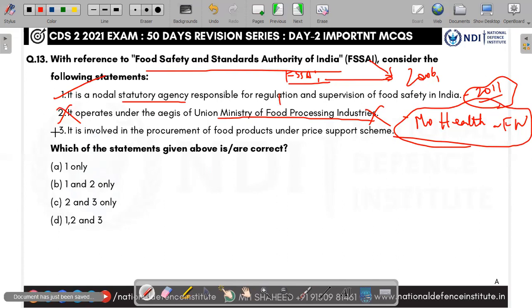The third one: it is involved in the procurement of food products under the price support scheme. No. There is no link with procurement. It is only concerned about safety and standards, whether the product reaches a particular standard. That's it. No procurement of food, nothing of that sort. It is only concerned about the standard of the food product. So the third one is wrong. They're asking for the correct one, and the answer is A, 1 only.